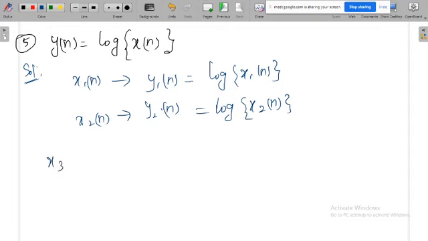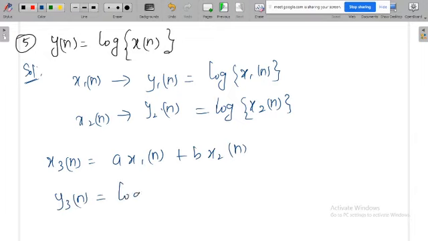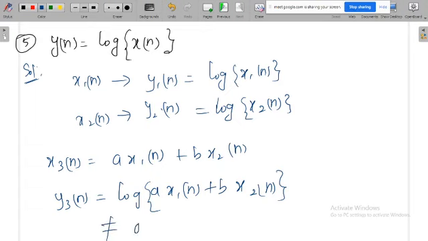Then when you apply the new input x3 of n, that is a x1 of n plus b x2 of n, that means what? y3 of n is equal to log of x3 of n, but what is the value of x3 of n? This one, so a x1 of n plus b x2 of n. Again no way you can represent this with the help of this, so that means this is not equal to a y1 of n plus b y2 of n. So that's why this system is non-linear.